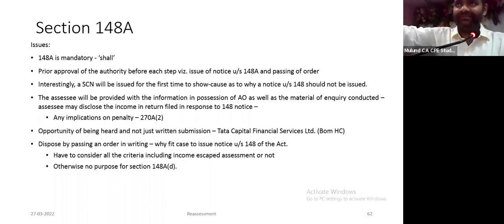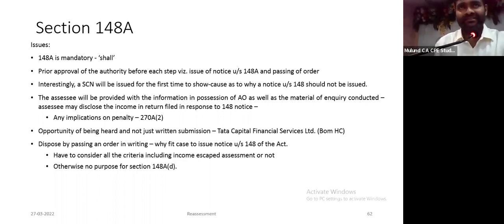After receiving information, you make proper inquiries, scrutiny, whatever verification you want to do, you do. You ask me what is this? I will reply. Then you have to pass a proper order saying why income has escaped assessment under 147. It is only then that you can reopen under 148. Otherwise, there is no purpose of 148. It's not an empty formality.